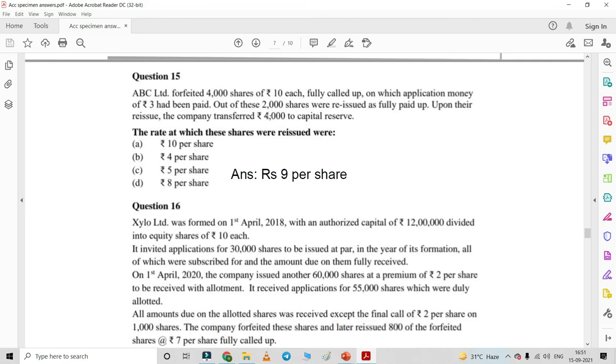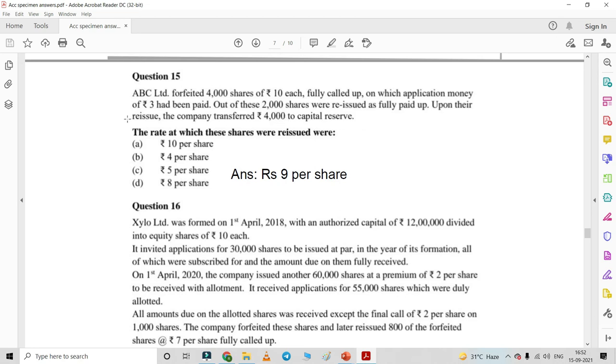You can see here 2,000 shares were reissued. Now we have the forfeited value of 2,000 shares, which will be 2,000 into 3, that is 6,000. As 2,000 shares were reissued, and 3 rupees was received on application on these 2,000 shares and forfeited, the forfeited value of 2,000 shares is 6,000, out of which 4,000 has been transferred to capital reserve.